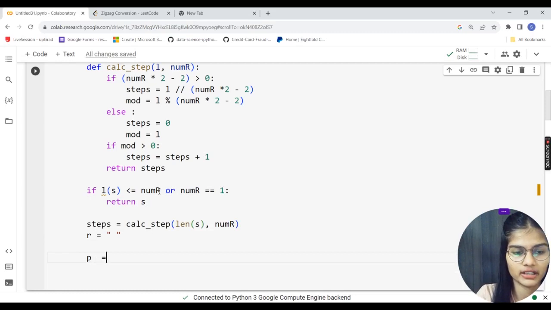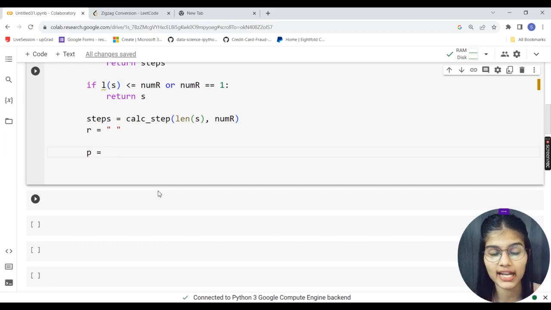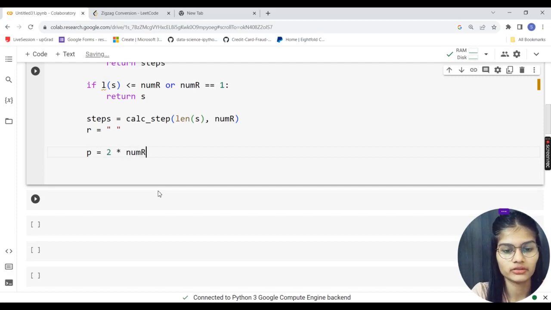And next will be variable p, which will check how many characters there are in a single zigzag. So this p variable will check that for me, and I would simply multiply 2 by the number of total rows and subtract 2. That will help us check how many characters there are in a single zigzag. p will store that.